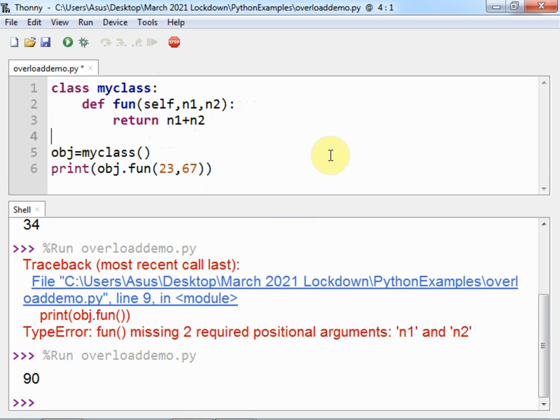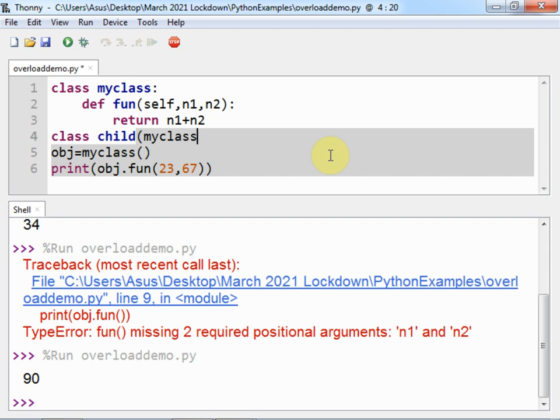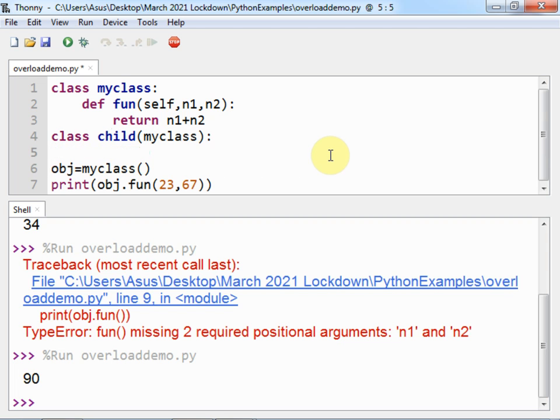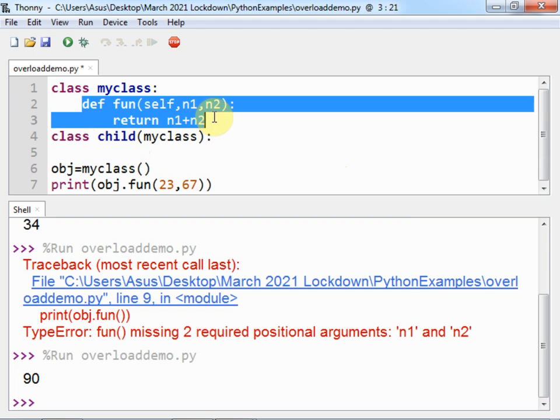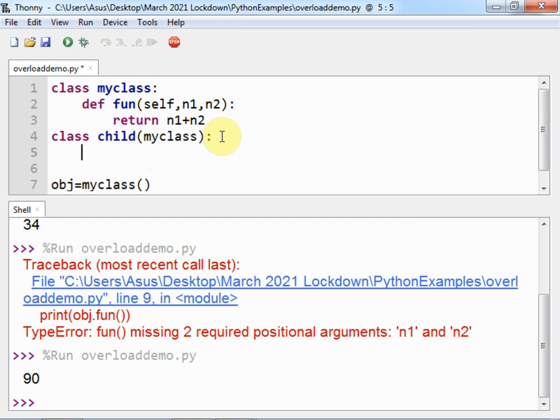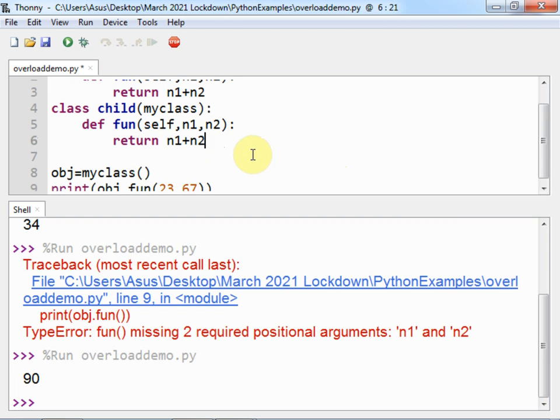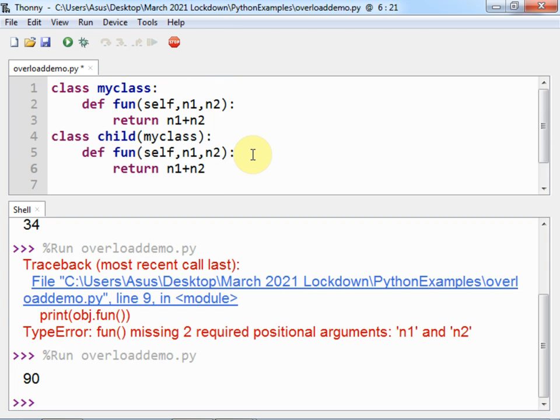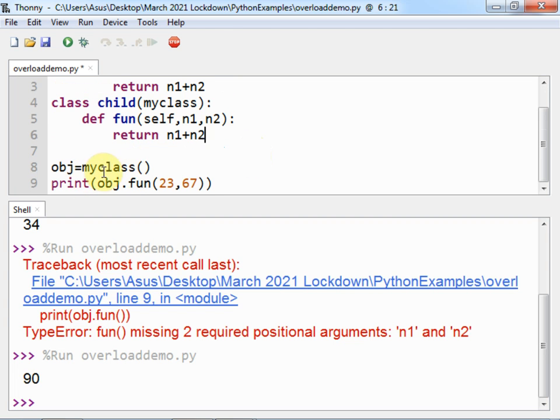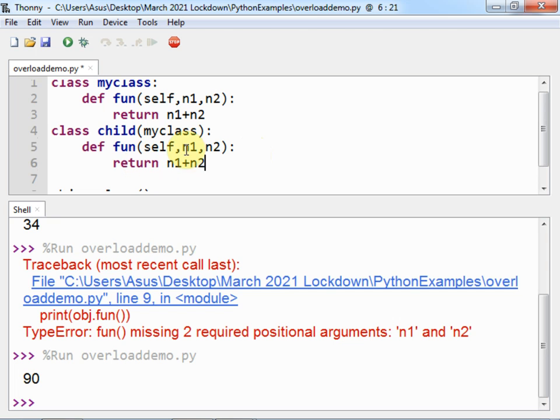I have one other class, suppose child, and child is inheriting the parent class, my class, and in that the same method is also written. So of course if I want to call this fun,